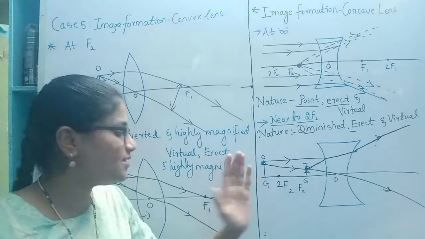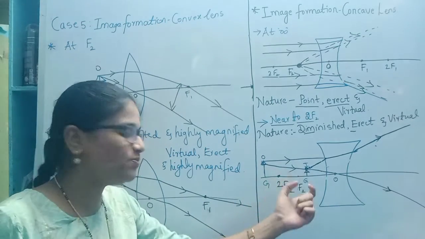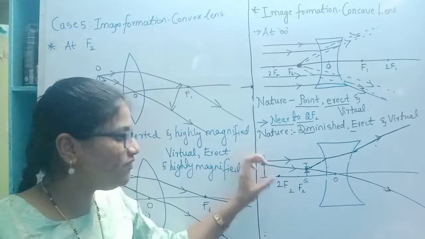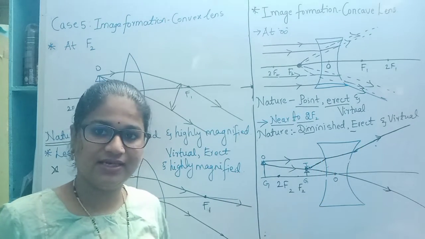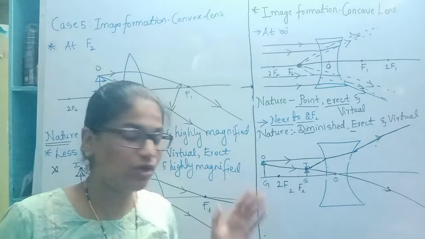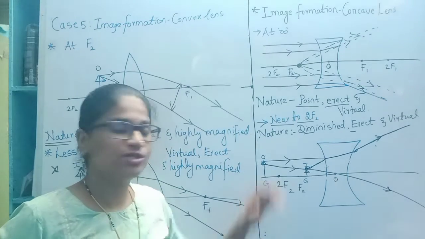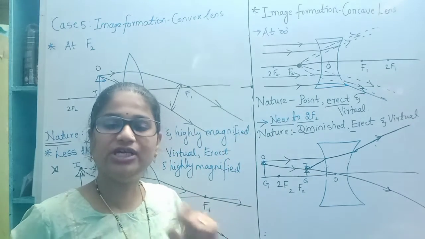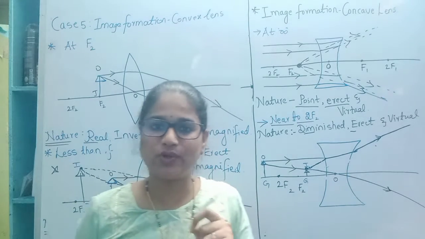So in all the cases, if we take an object at twice the focal length, or nearer to the principal focus, we will get an image which is nearer to the concave lens. At a certain point, we will get a very magnified image because it will be very close to the lens. So this is the nature of images through the concave lens. Here we completed how images are formed through the convex as well as concave lens.